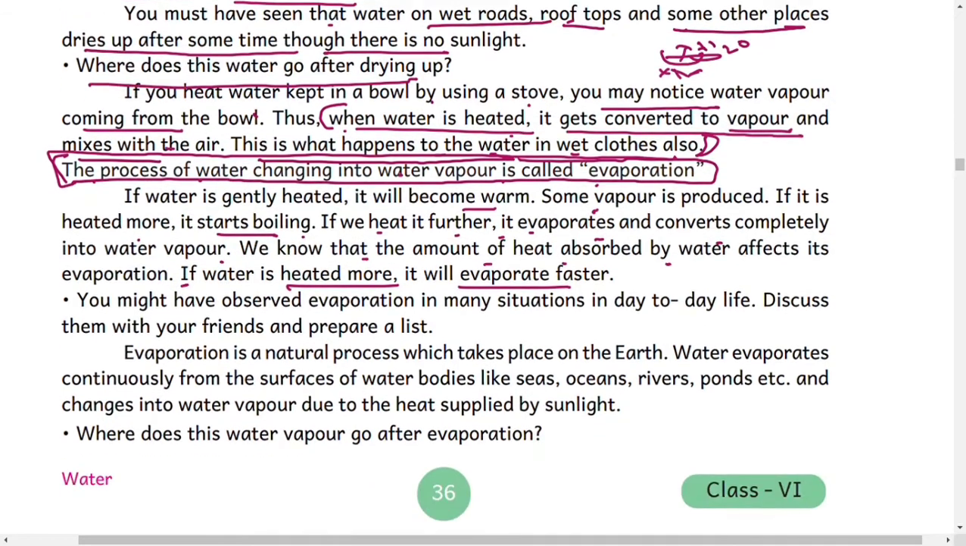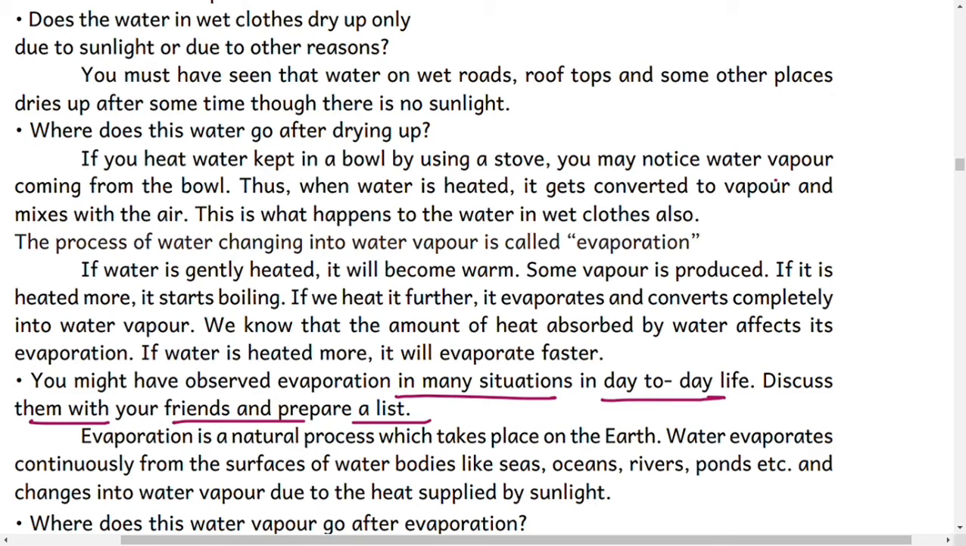You might have observed evaporation in many situations in day-to-day life. Discuss them with your friends and also prepare a list. Some examples are wet clothes drying under the sun, and hot tea getting cold. Any hot objects getting cold. These are all evaporation. And drying of a mopped floor.